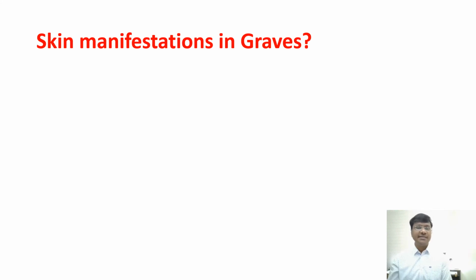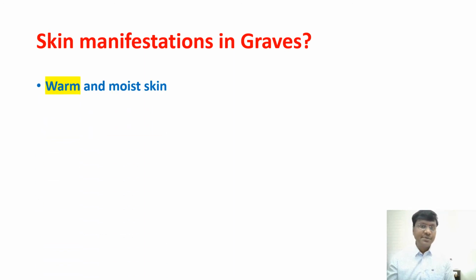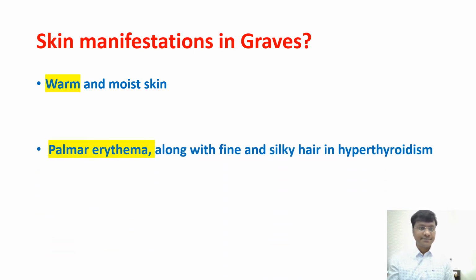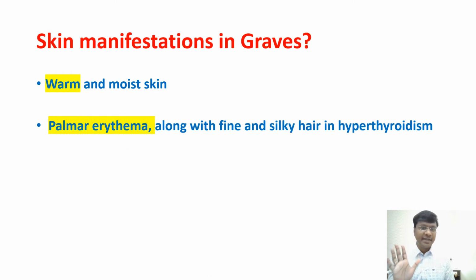Next, what will be the skin manifestation in Graves? Let me tell you, these individuals will have profuse sweating. Why is that? That is because of an increase in the basal metabolic rate. So they have warm and moist skin. The body temperature is elevated because of excess basal metabolic rate. And they will have palmar erythema along with fine and silky hair in patients with hyperthyroidism. So these are the skin manifestations that you will come across in patients with Graves.